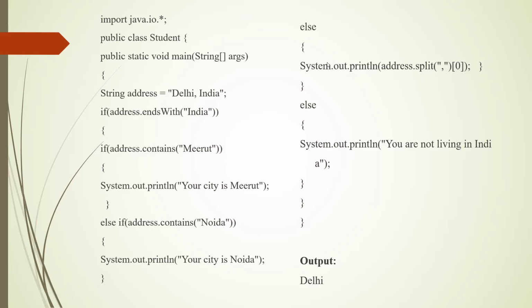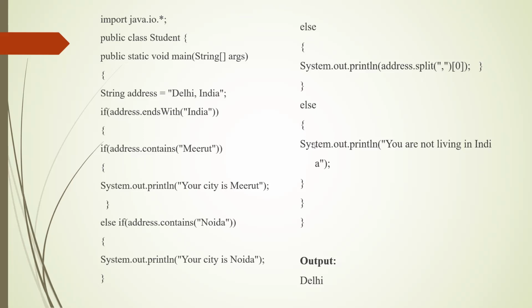The else block for the first if condition prints you are not living in India, if the address doesn't end with India.